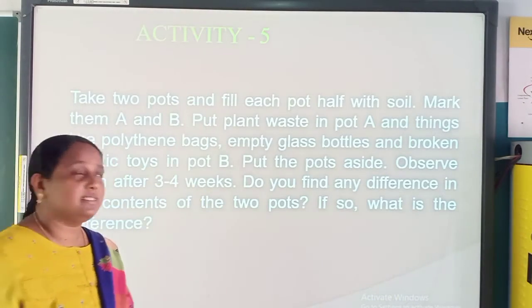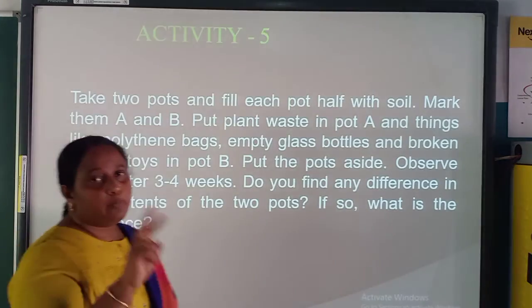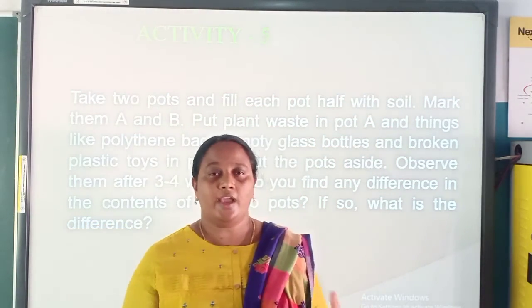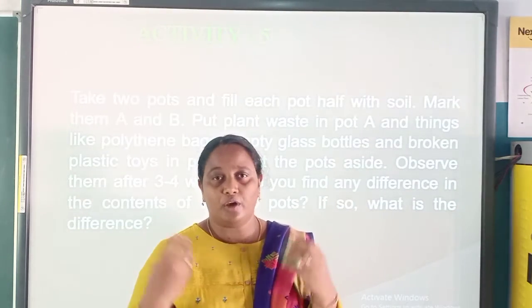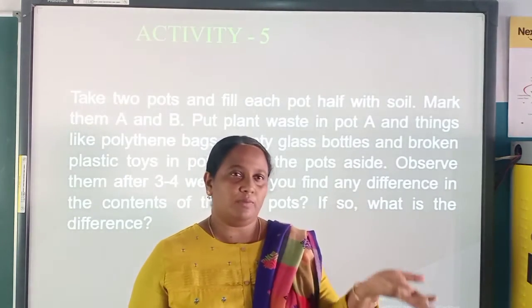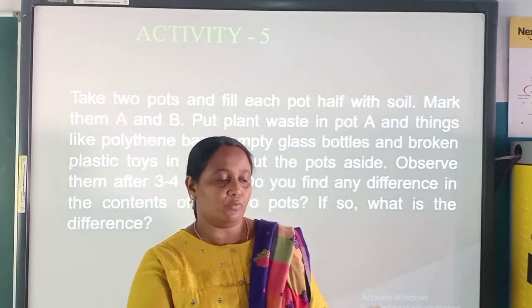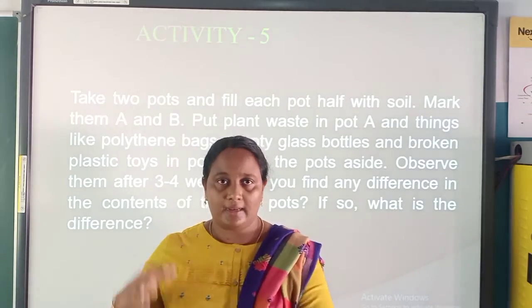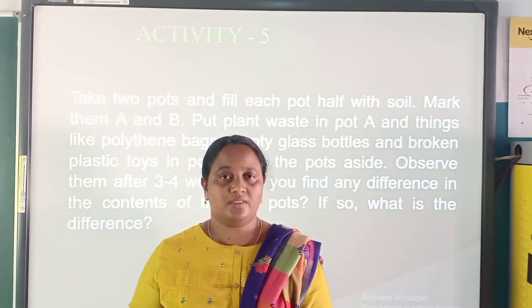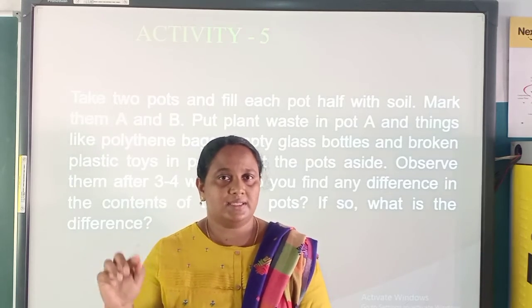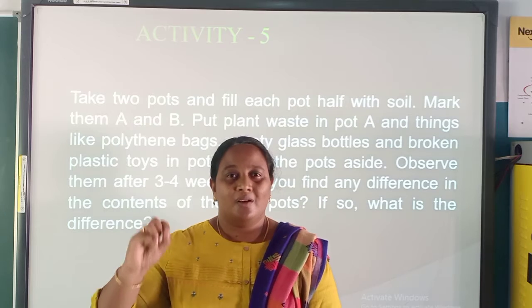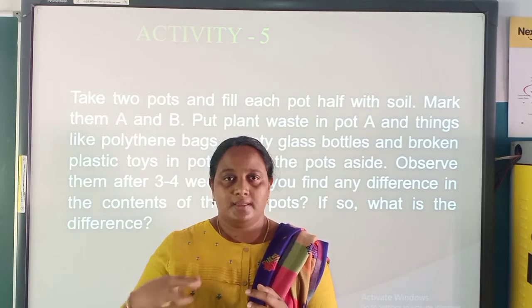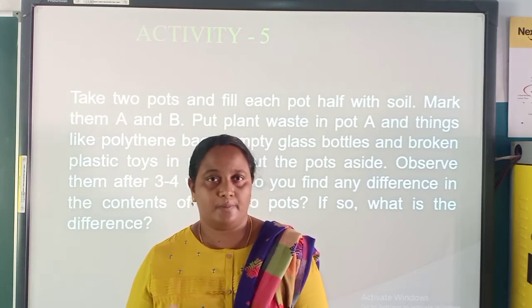Then there is an activity given to you. Take 2 pots, A and B, fill them with soil. In A you can put some vegetable waste from your kitchen and label it as A. Take another pot, fill it with some soil, mark it as B, then put some waste of plastic or any such things which are not degradable.